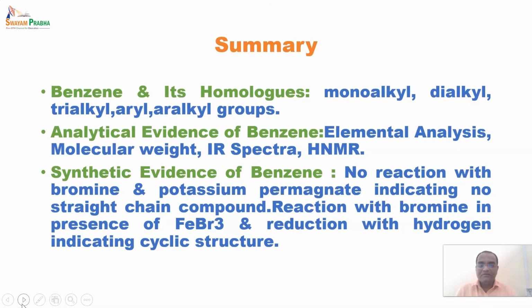After that, the second evidence of benzene we saw was by a synthetic way. Benzene is not a straight chain compound. This was indicated by reactions like bromine in CCl4 and potassium permanganate, which did not give a saturated compound, or did not react with this, and also with acidic water.